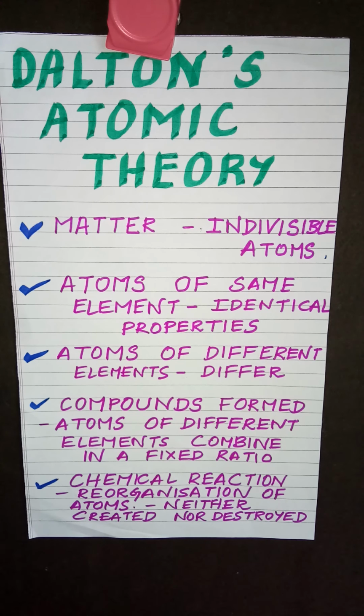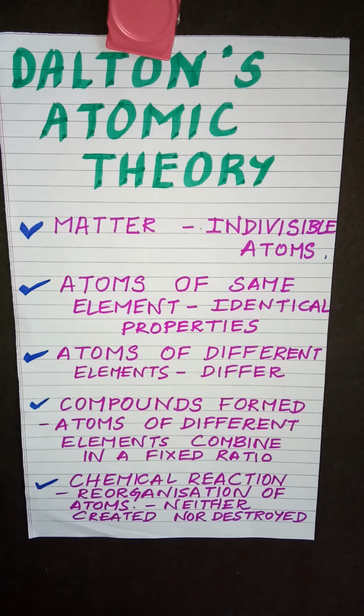For example, if you take an element of hydrogen and an element of boron, hydrogen element will be made up of millions of hydrogen atoms and boron element will be made up of millions of boron atoms. So if you pick one hydrogen atom and one boron atom, both will be having different properties. So hydrogen atom is entirely different from boron atom. So that is the third postulate.